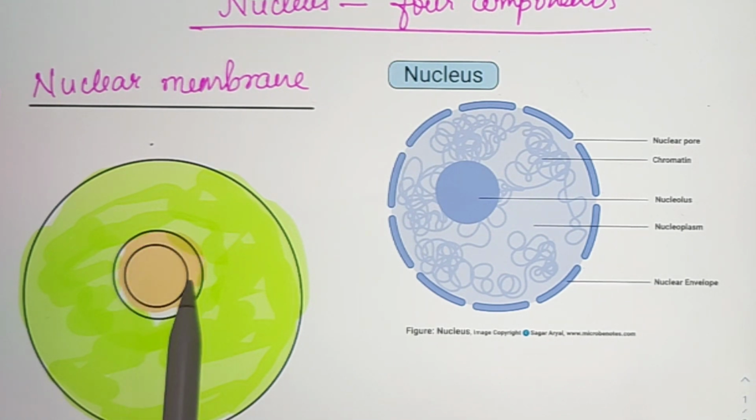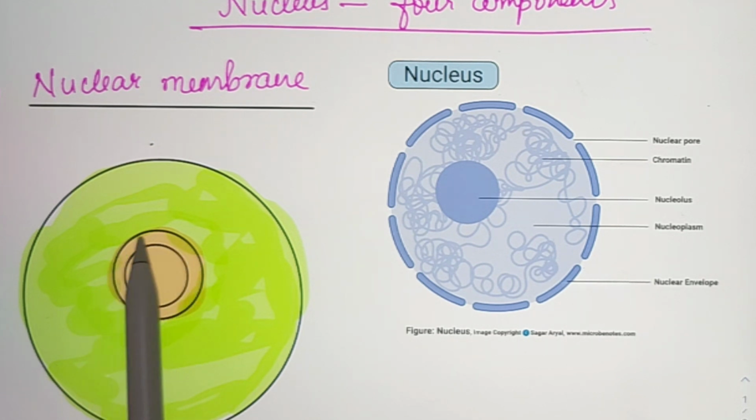This is nucleoplasm. As I told you, it is a double membrane. See, this is the double membrane structure I have drawn here. This membrane is separating the cytoplasm and nucleoplasm. Understood?